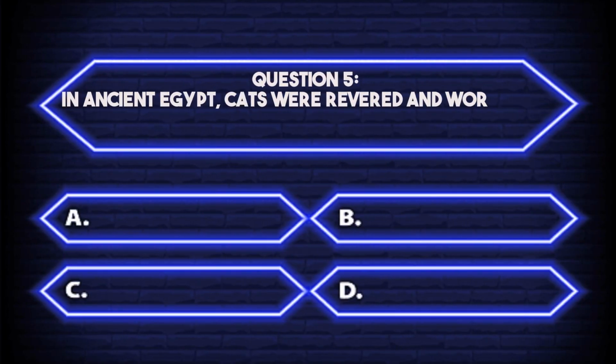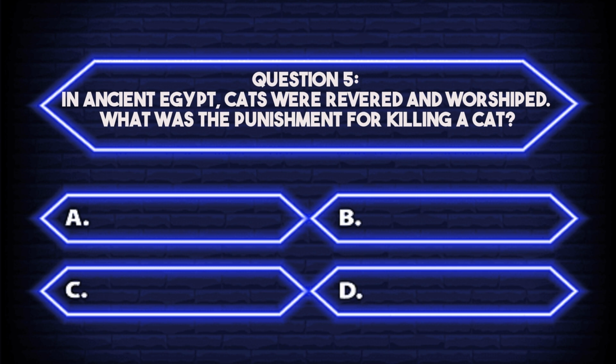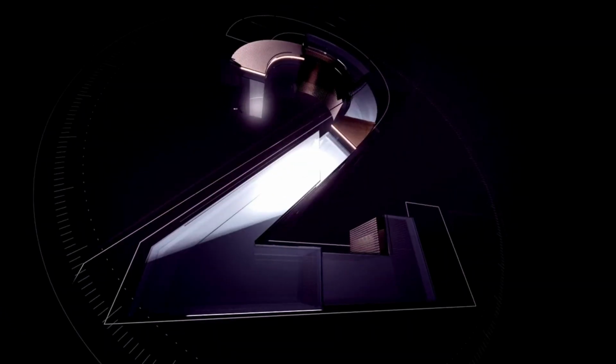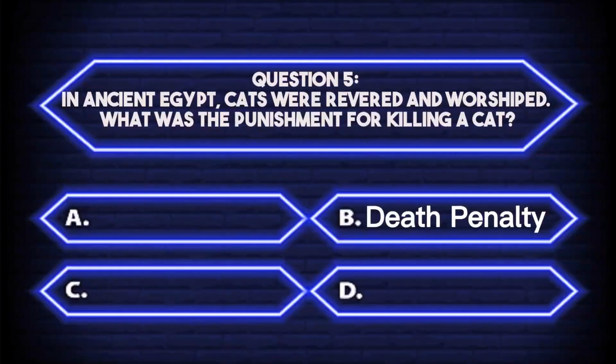Question 5. In ancient Egypt, cats were revered and worshipped. What was the punishment for killing a cat? A. Banishment. B. Death penalty. C. Imprisonment. D. Fines. The answer is B. Death penalty.